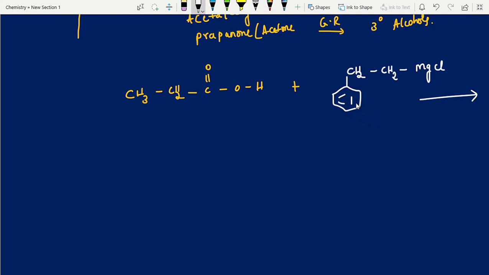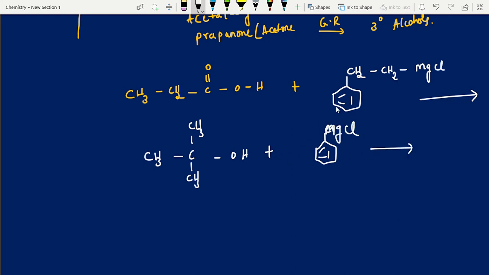If they give big complexes, sometimes big ring structures, or bulky groups, tertiary alcohol, yes, tertiary alcohol with the Grignard reagent, NaCl. So try. What are the products? See, this is Grignard reagent, right? Grignard reagent acts as base or nucleophile. We have to find out. See, carboxylic acids are good acidic in nature, right? It will give hydrogen. That's your answer.